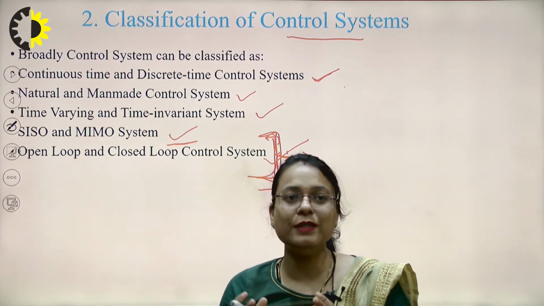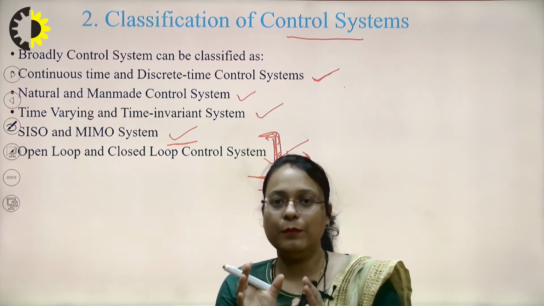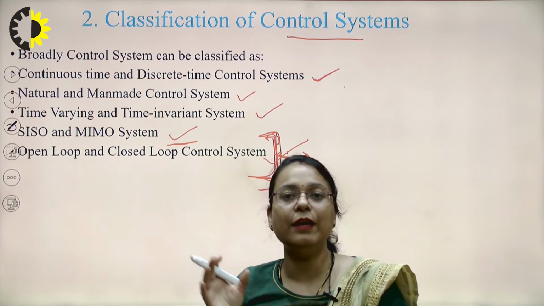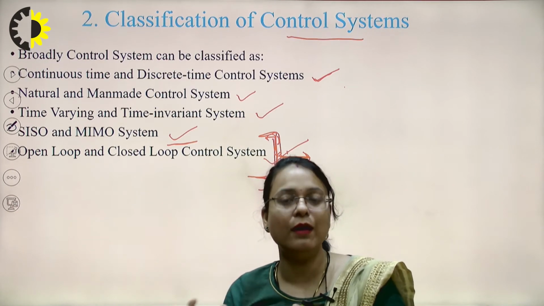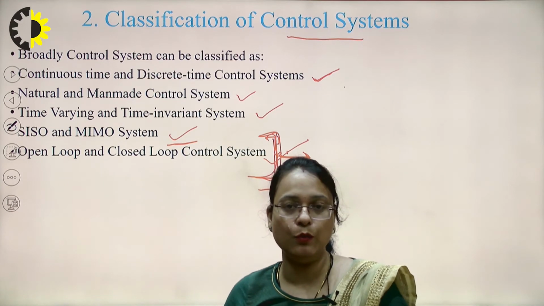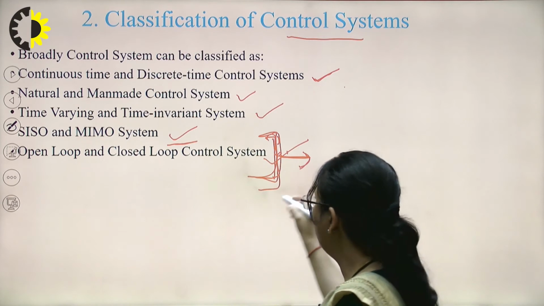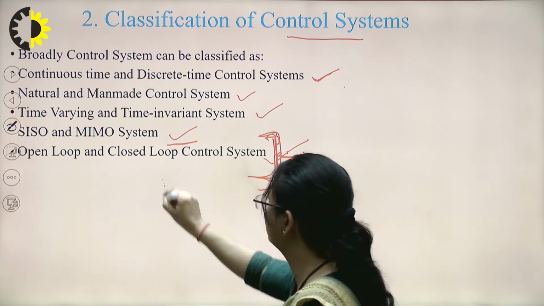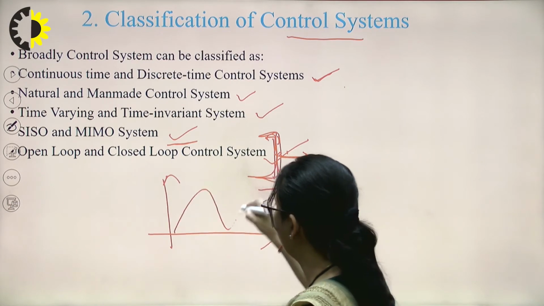Continuous time systems are those systems in which the variables of the system are continuous functions of time. It is not dependent upon the input or output, whether they are functions of time or not. For a continuous time system, continuous time signals are applied.